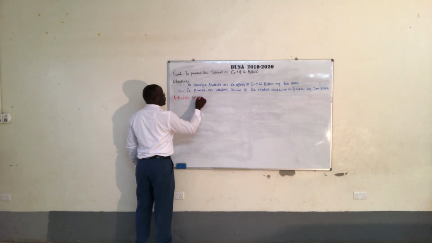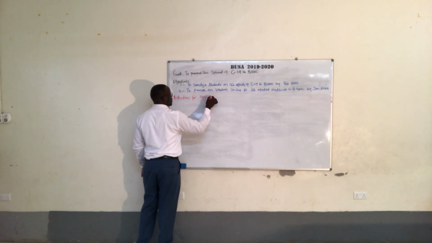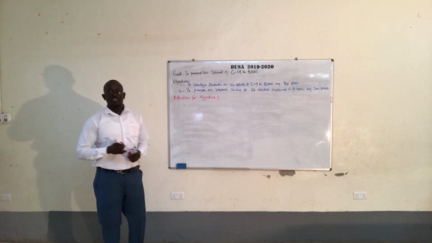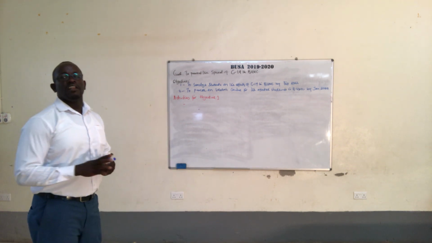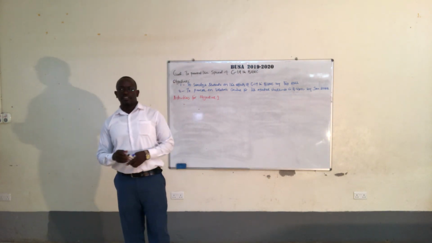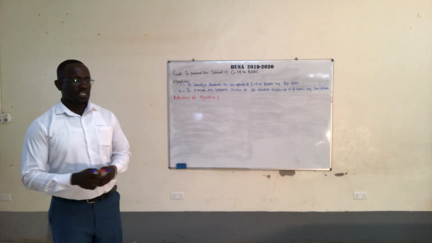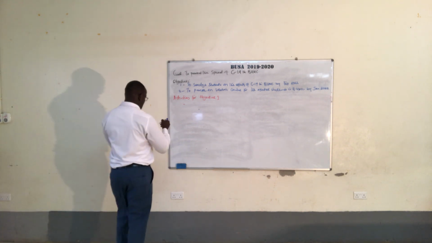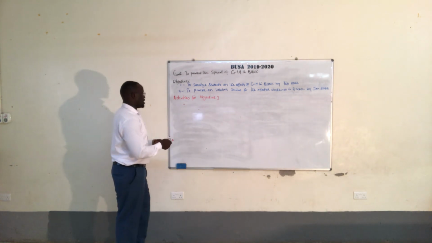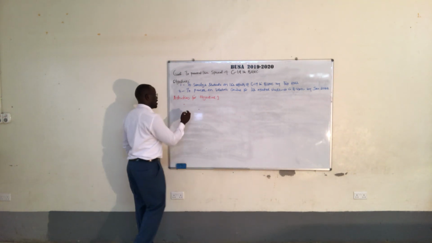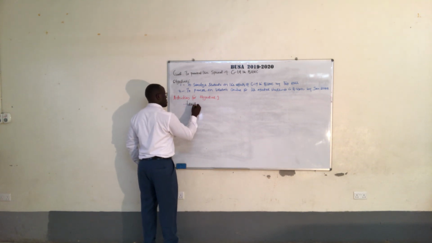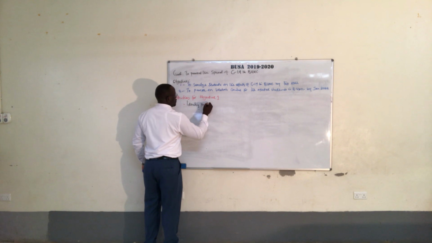Number 1, because I'm going to sensitize the students on the effect of COVID-19 in Bugema University, I can start by identifying the facilitators.